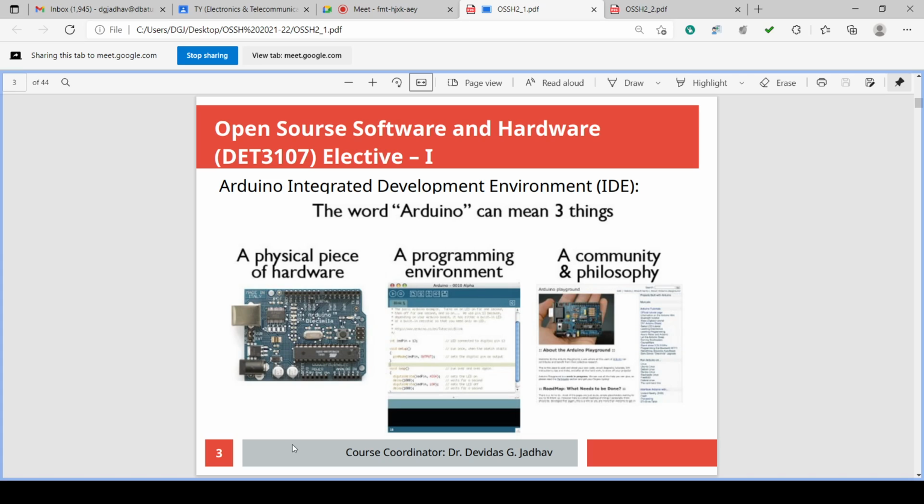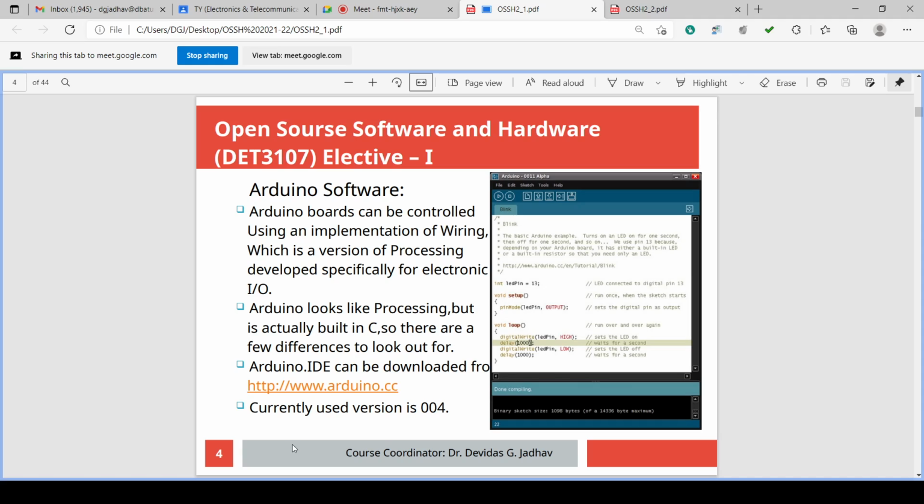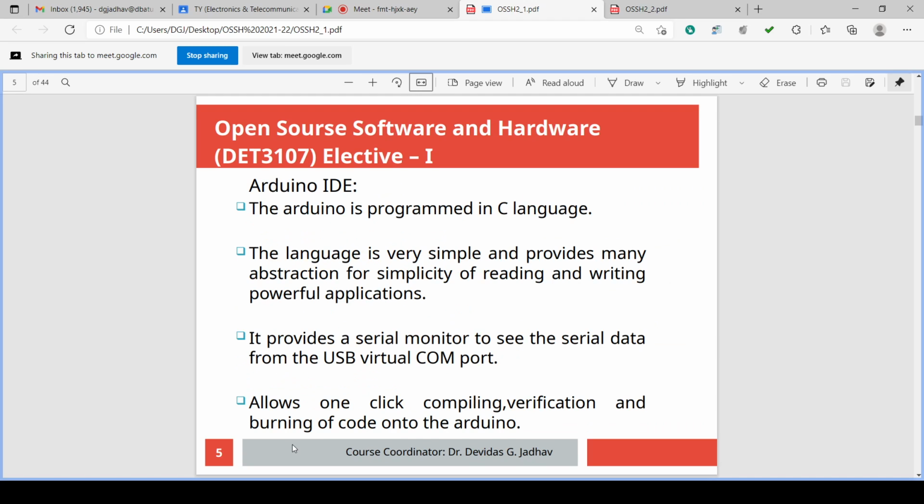So we know Arduino is a hardware, programming environment, and community and philosophy, all three combined together. Community and philosophy is having a lot of help to develop projects. We have seen www.arduino.cc. From here we can download the software, we can seek a lot of help and a lot of information regarding Arduino.